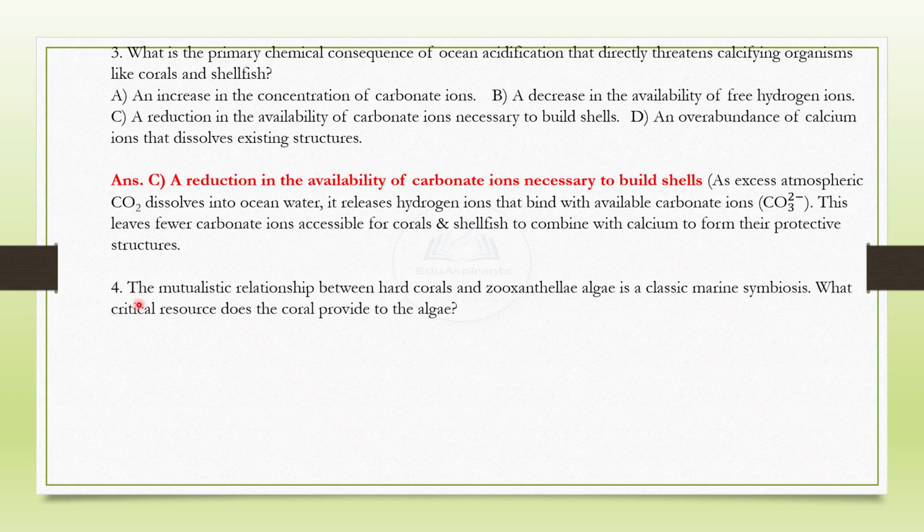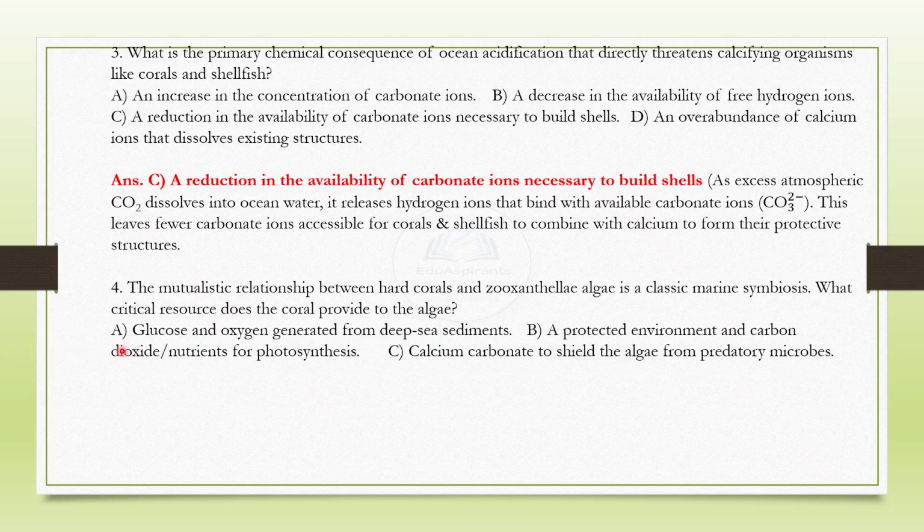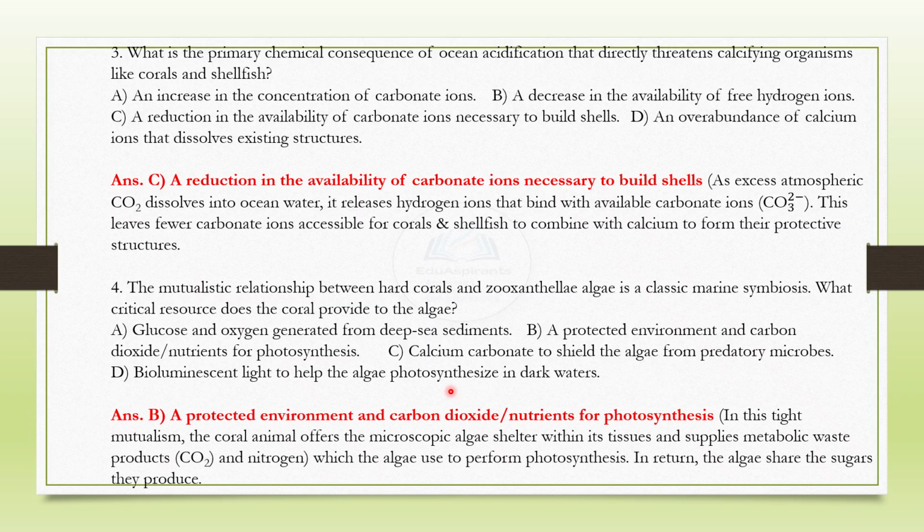4. The mutualistic relationship between hard corals and zooxanthellae algae is a classic marine symbiosis. What critical resource does the coral provide to the algae? Remember this. These are the choices. And the correct choice is B, a protected environment and carbon dioxide and nutrients for photosynthesis to be done by the algae.